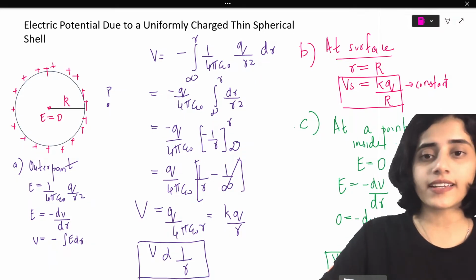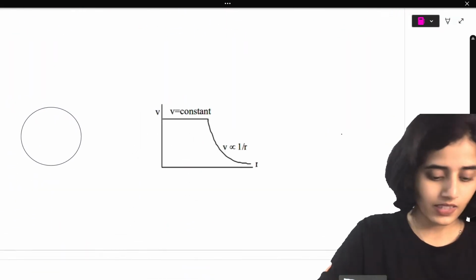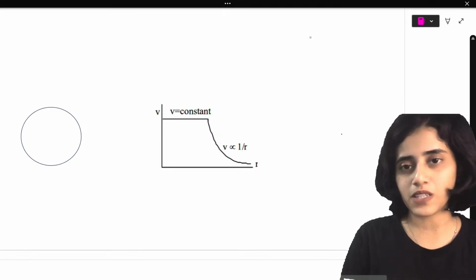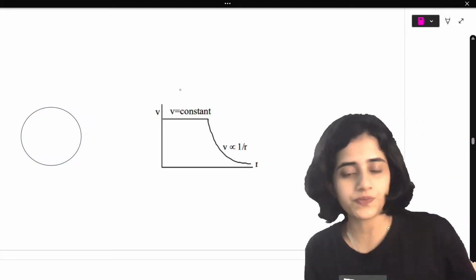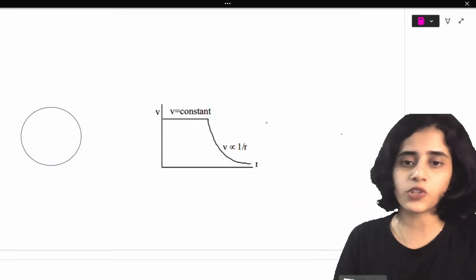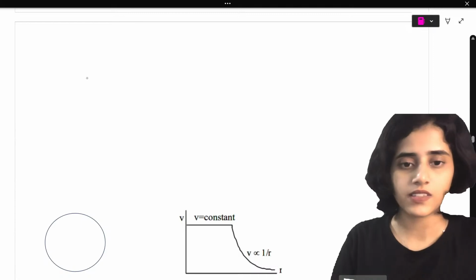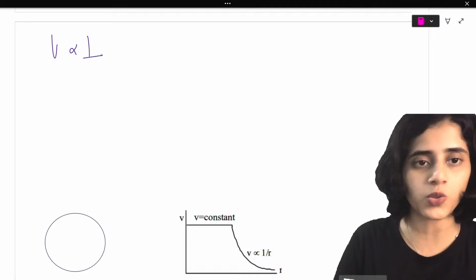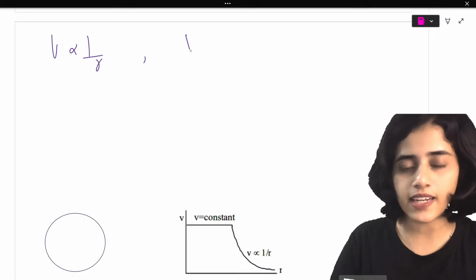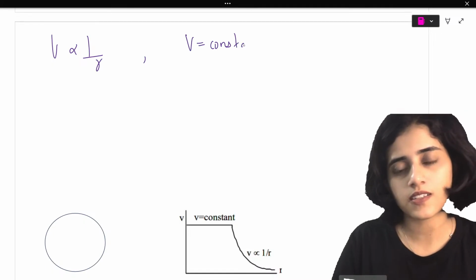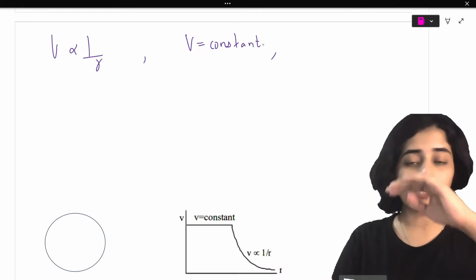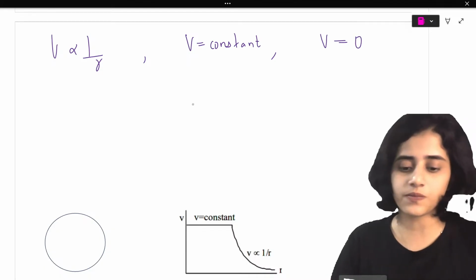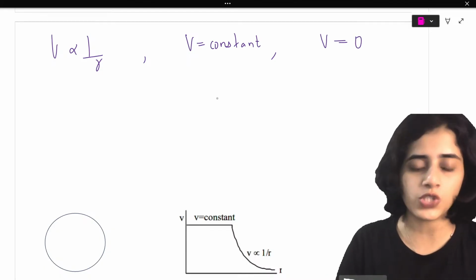Now, I will do a graph for this. Let me draw a graph for this. To draw the graph, I'm going to take the 3 different positions. So, I know outside V is proportional to 1 by R. On the surface, V is a constant. And inside, V is 0.